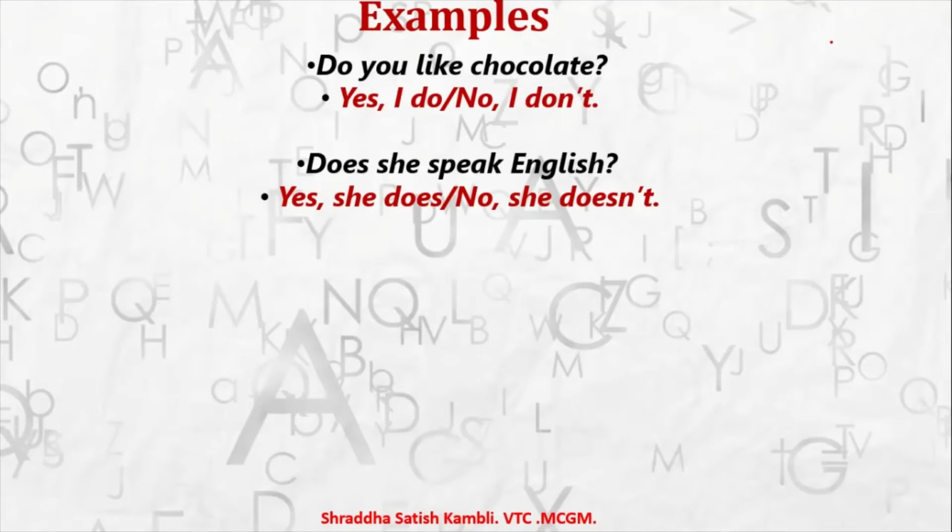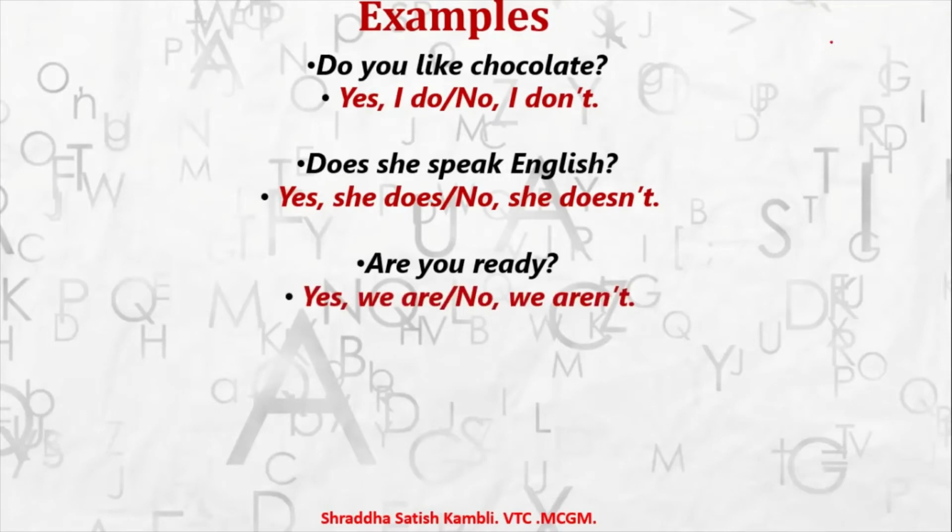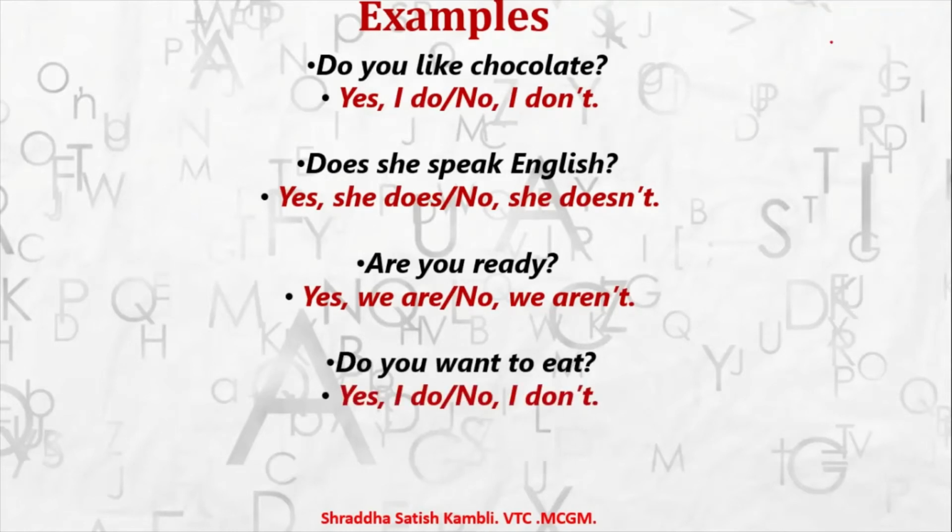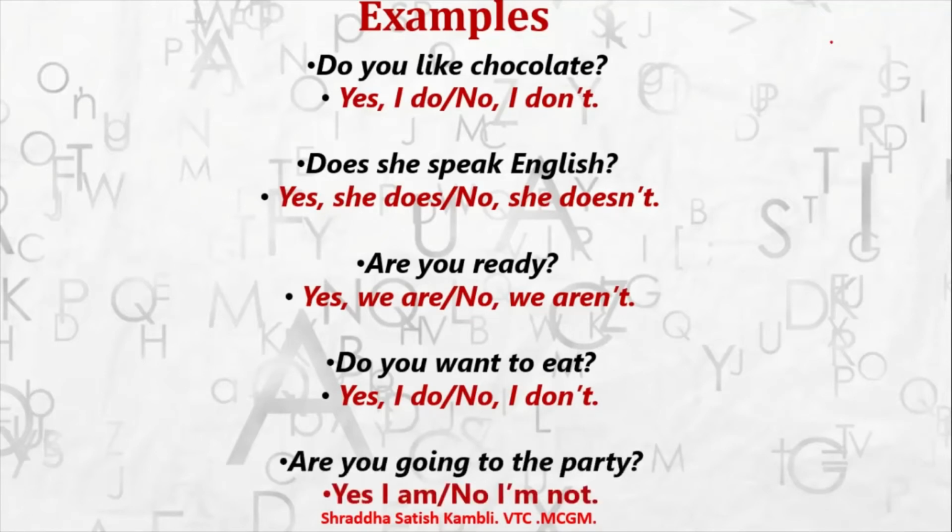Does she speak English? Yes, she does. So you have repeated the does. No, she doesn't. So you repeat this modal or the auxiliary in the answer, usually, not always. Okay, let's see one more example. Are you ready? Yes, we are. No, we aren't. Alright, then do you want to eat? Yes, I do. No, I don't. Then, are you going to the party? Yes, I am. No, I am not.